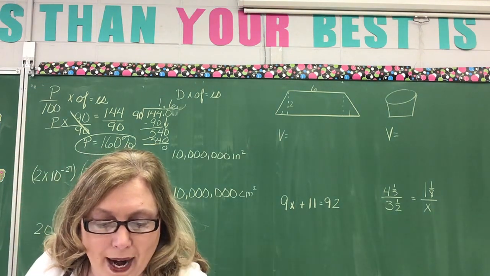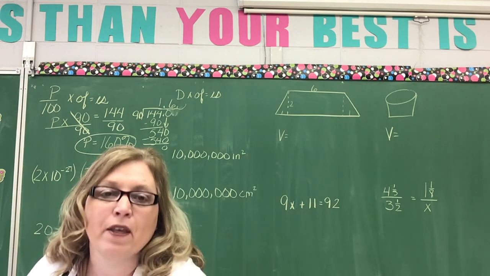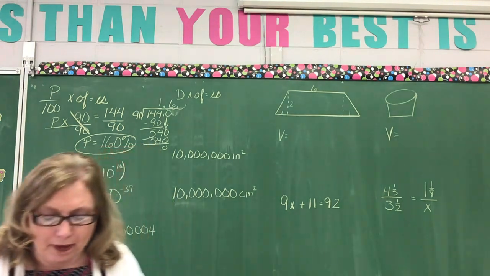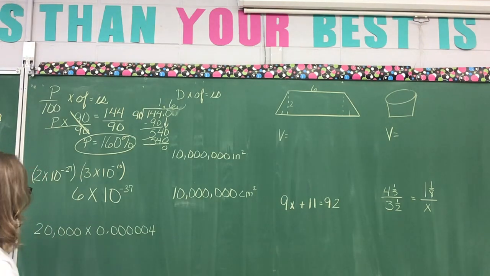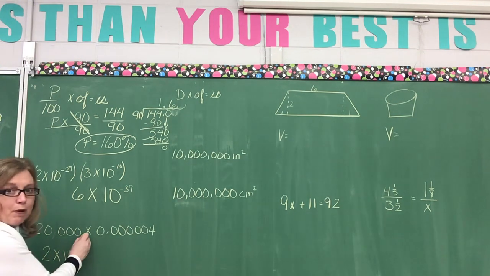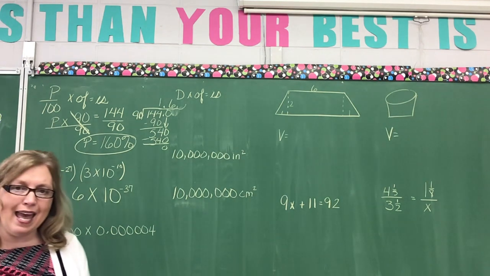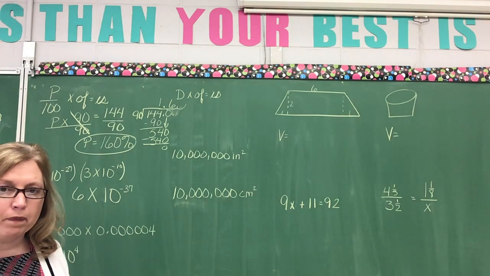Number 12, it says, write this product in scientific notation, okay? So first, let's write each of them in scientific notation, all right? I have 20,000. I know that my decimal has to go here, doesn't it? Okay, so I'm gonna write 2 times 10. No, I'm gonna take my comma out so it doesn't confuse anybody. My decimal point is over here, and I'm gonna have to move it how many times? 1, 2, 3, 4. So I have 2 times 10 to the 4th power, okay?